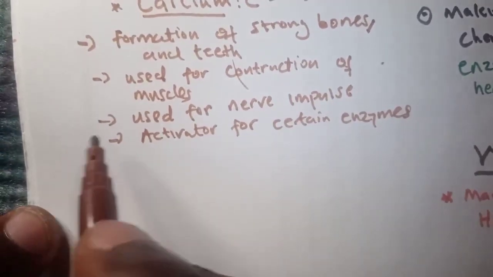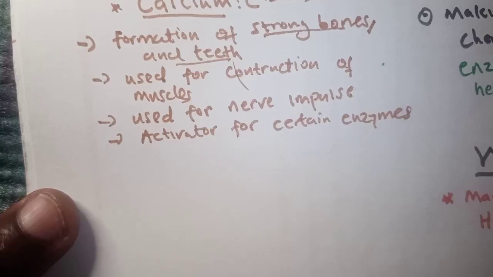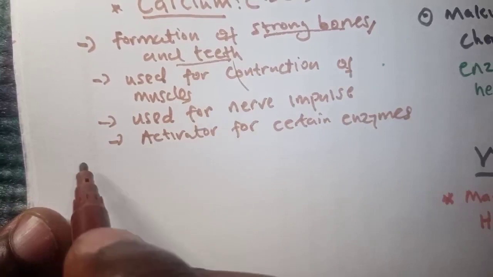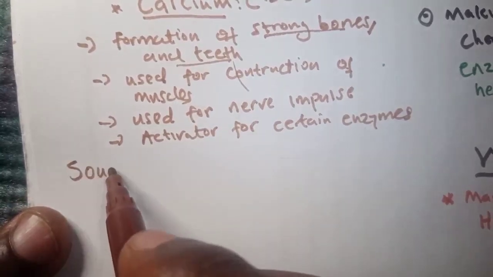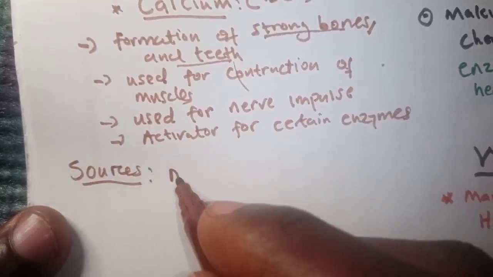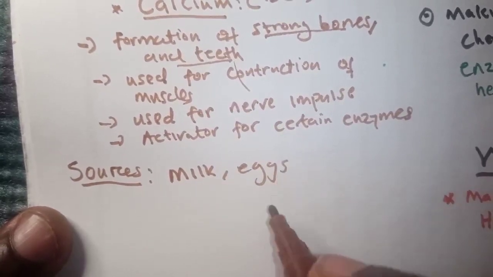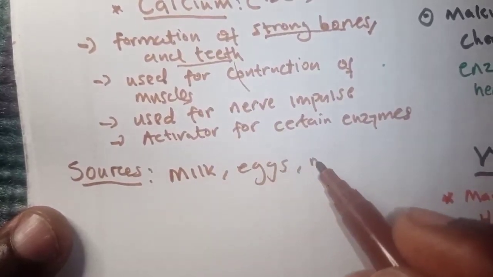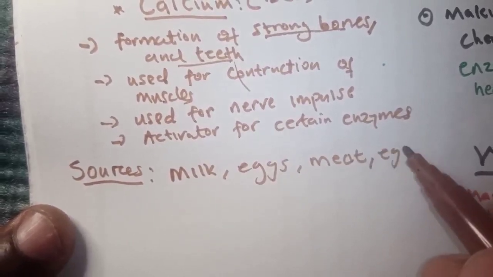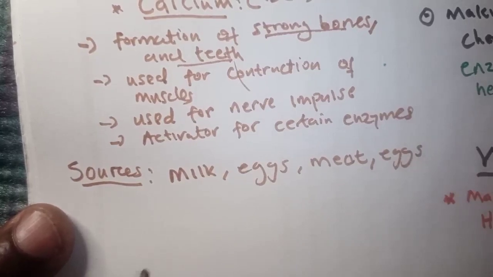Since we want to have strong bones, strong teeth, and contraction of muscles, where are we going to get this calcium? Sources of calcium: you'll find it in milk. You will be asked questions on sources: milk, meat, eggs. All these you can get.